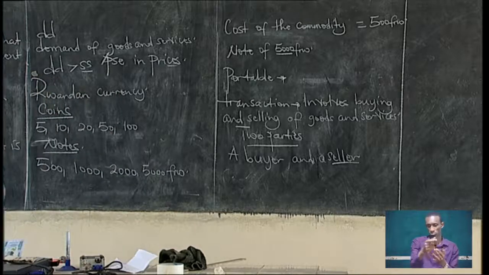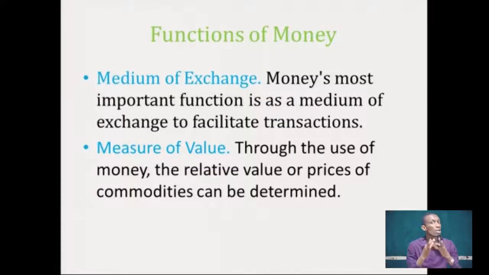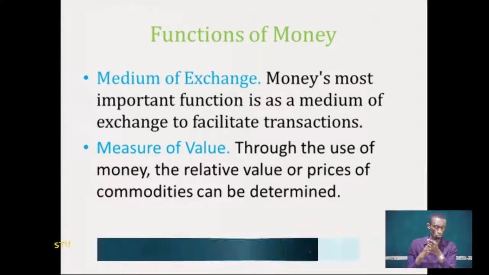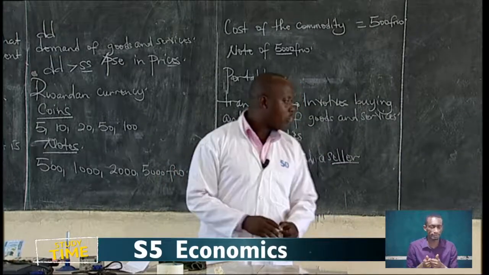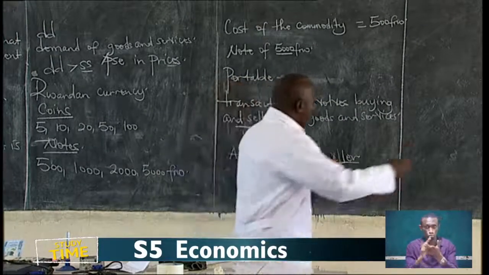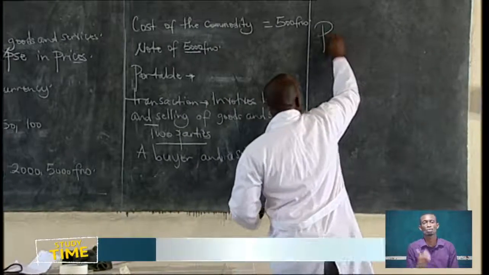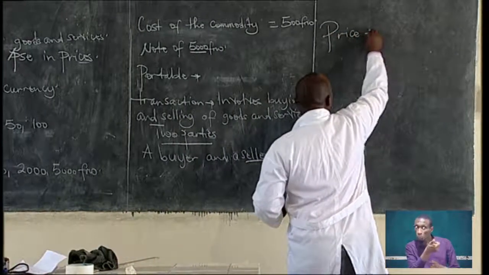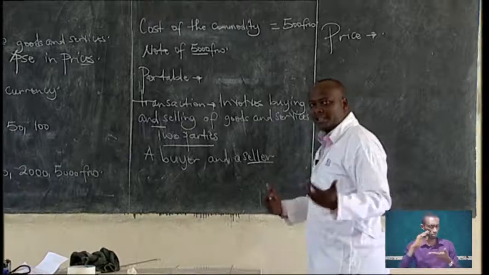The next function of money is a measure of value. Through the use of money, the relative value or prices of commodities can be determined. Remember, learners, what you learned in Senior 4. What is a price?